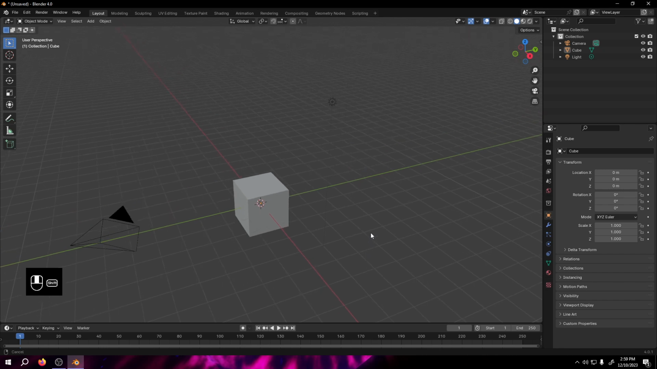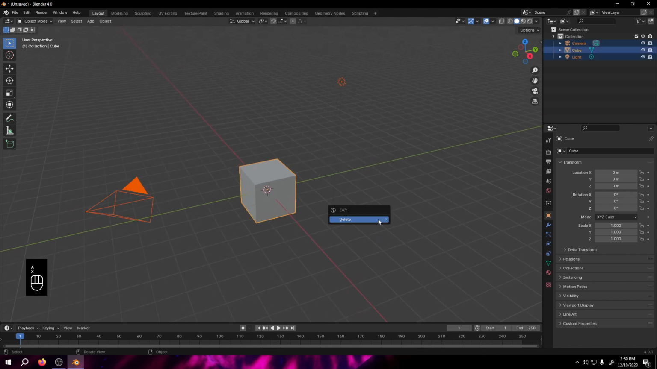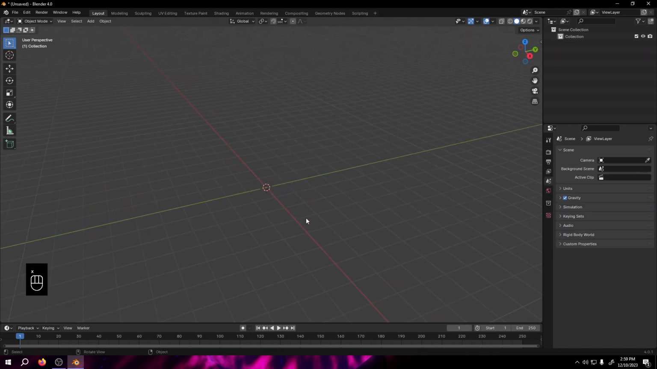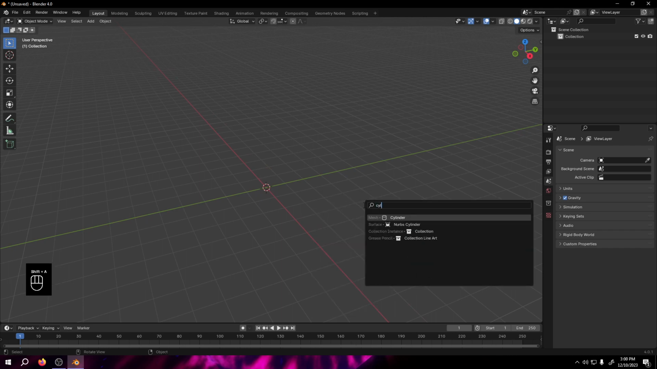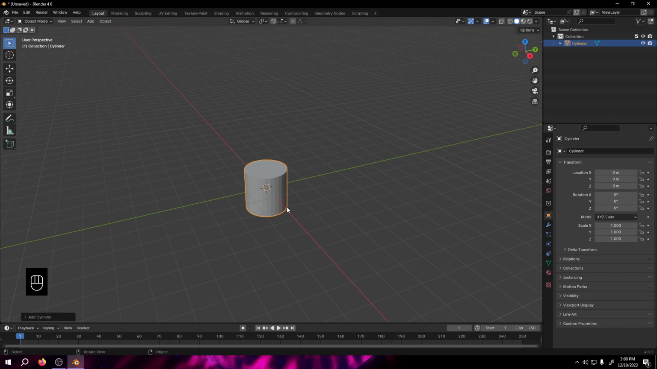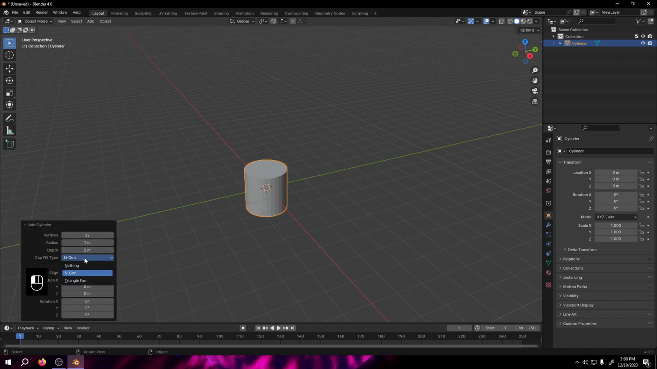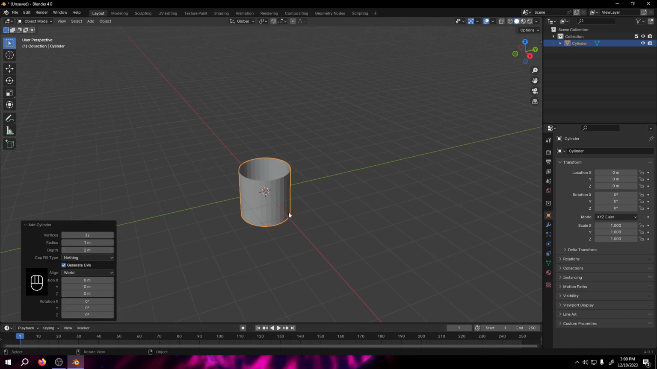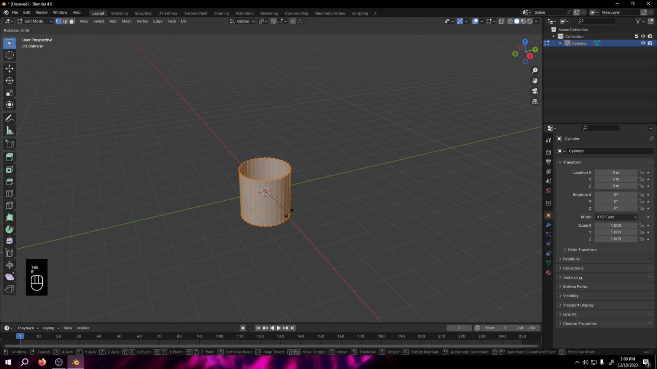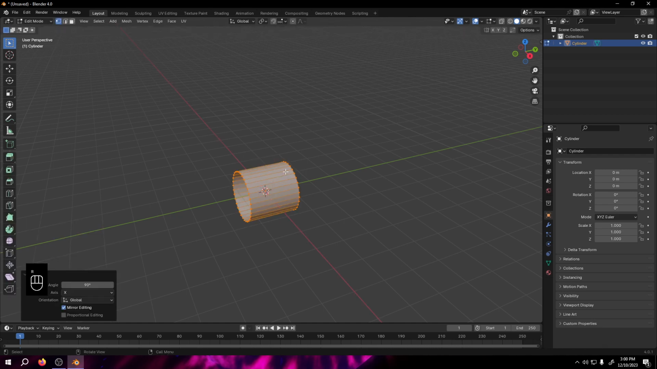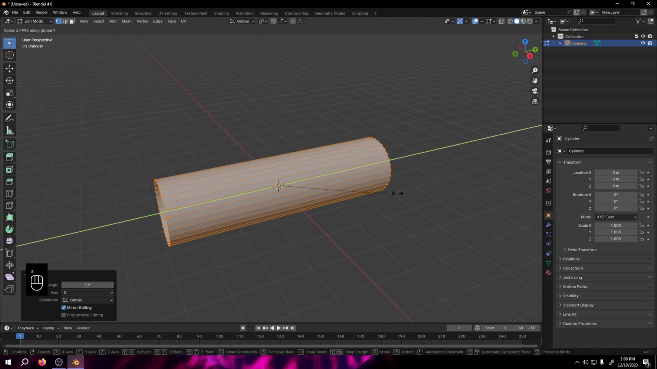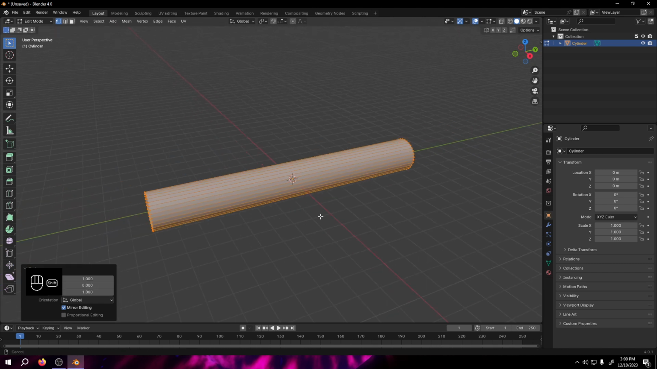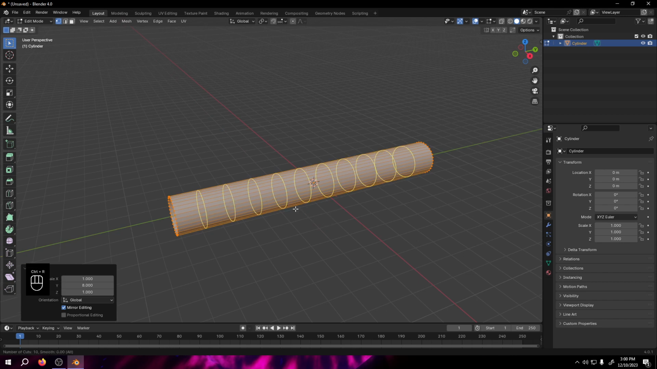Alright, so let's delete those default elements, and let's add a cylinder. Go to edit mode, rotate X by 90 degrees and scale up the Y-axis to 8, and add a loop cut, like 40.